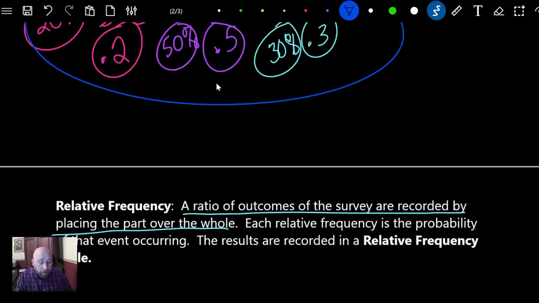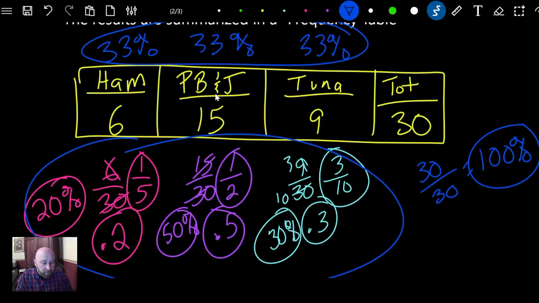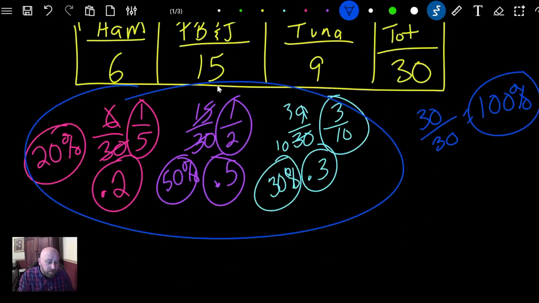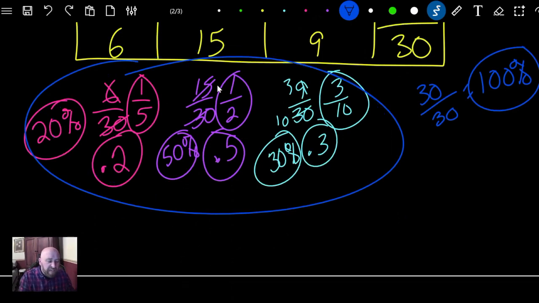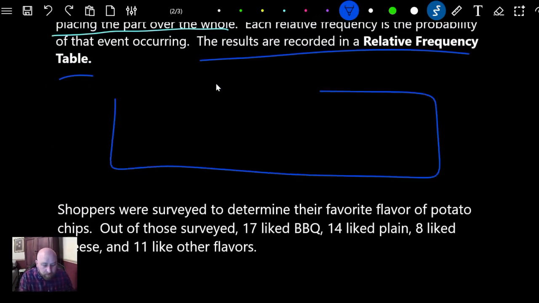We figured it out. All right, so when we record all those results, we put them into a relative frequency table. That's what we did right there. This was our relative frequency table. So basically, this is our frequency table, and this is our relative frequency table. And it's kind of ugly, so we could repackage that a little bit right here and just do it again.